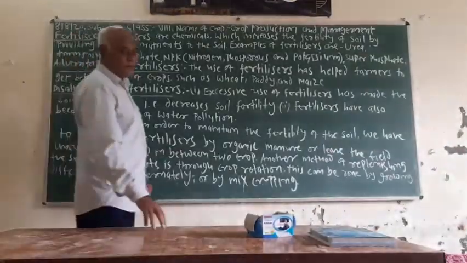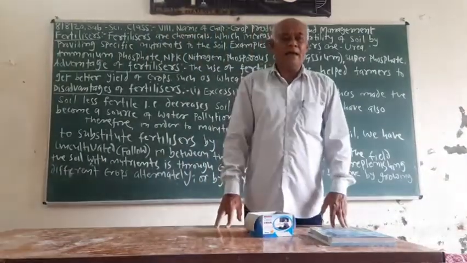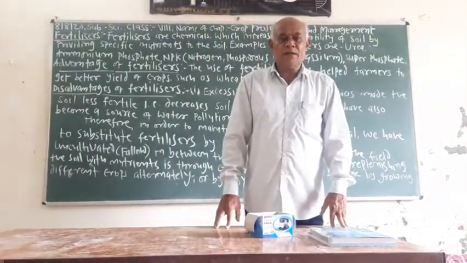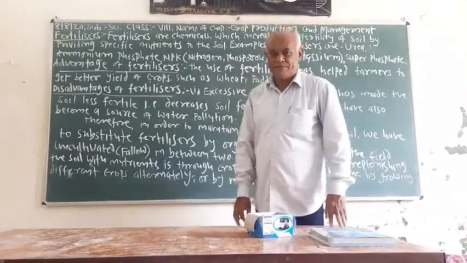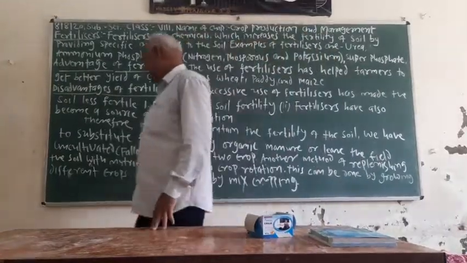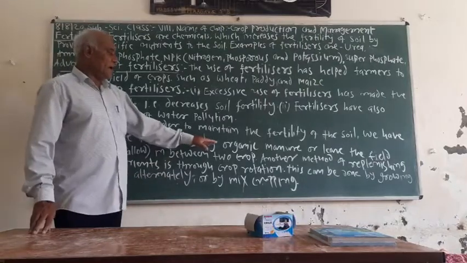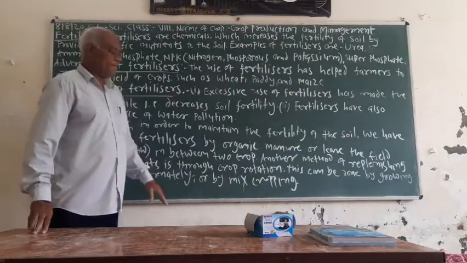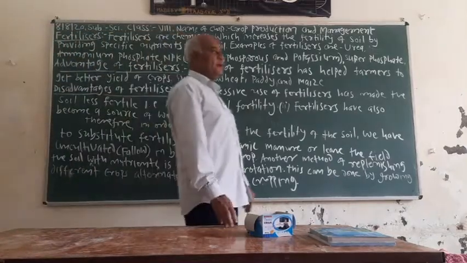Organic manure is prepared from plant and animal waste by decomposing the waste. Or we can leave the field uncultivated, that is, field fallow.